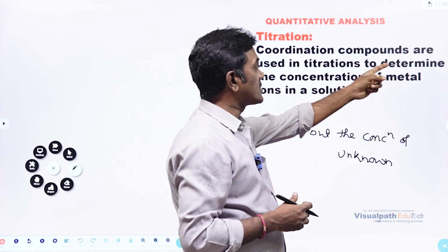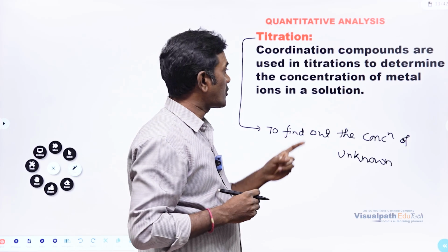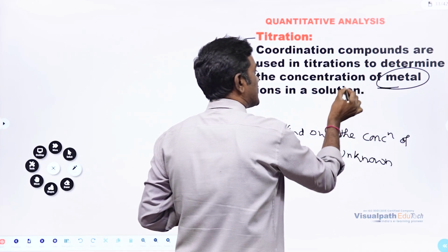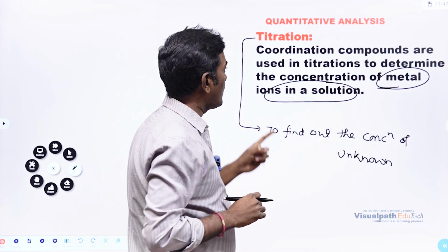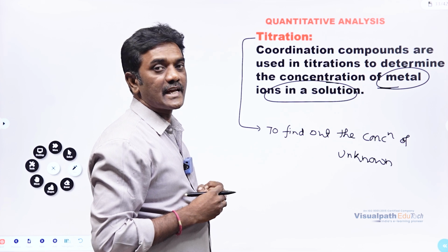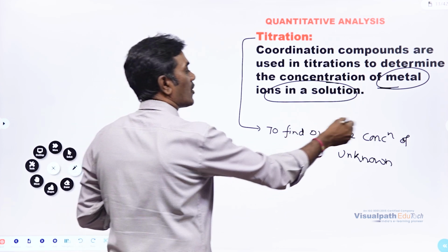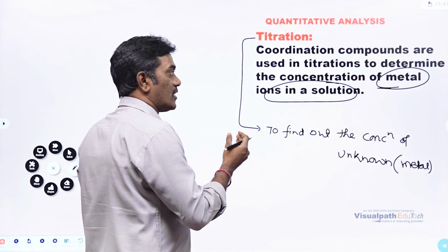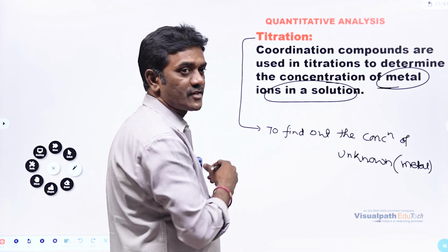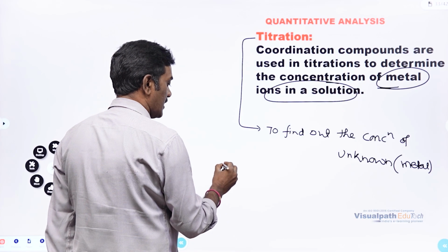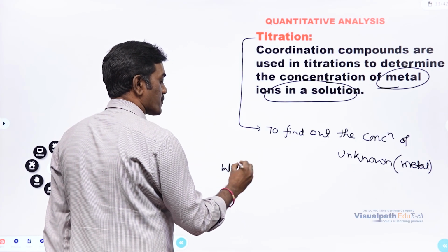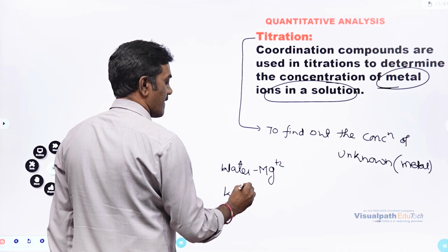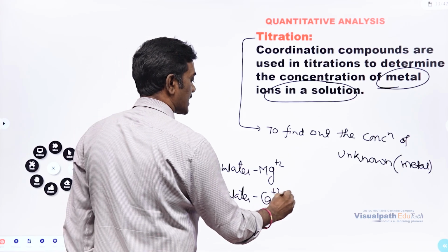So coordination compounds are going to play an important role in finding the concentration of metal ions in a solution. How much metal is there in a solution? That is going to be found out by this particular method called titration. So titration means to find out the concentration of the unknown. Unknown means here metal, right? So in a solution, how are we going to do the titration? For example, water is going to contain some magnesium ions, of course, calcium ions.